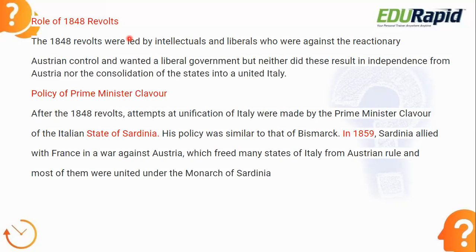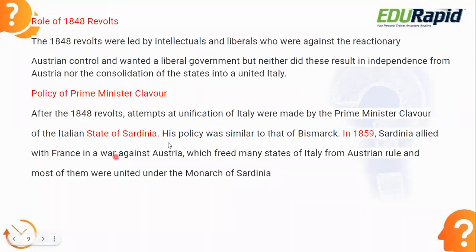Okay, so next comes the policy of Prime Minister Cavour. I told you three people are very important in Italian unification: one is Mazzini, another is Garibaldi, and the third one is this Cavour. He was the Prime Minister of Italy at that moment of time. After the 1848 revolts, attempts at unification of Italy were made by the Prime Minister Cavour of the Italian state of Sardinia.